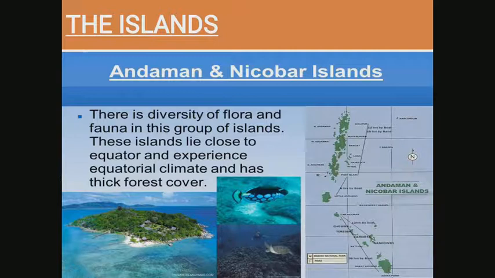Dear student, they are large in size. Some of them are of volcanic origin. There is a diversity of flora and fauna in this group of islands. These islands lie close to the equator and experience an equatorial climate and have thick forest cover.